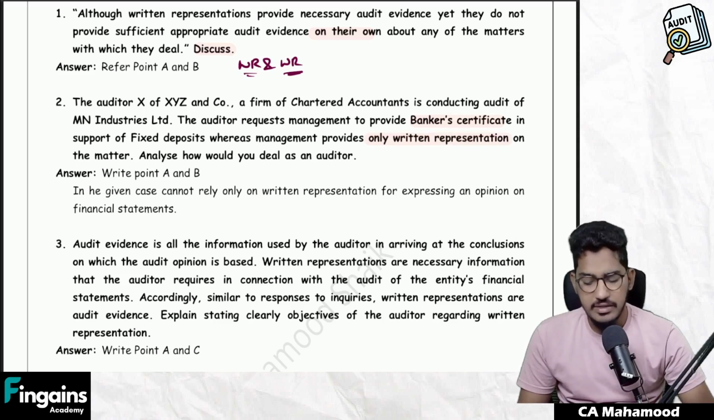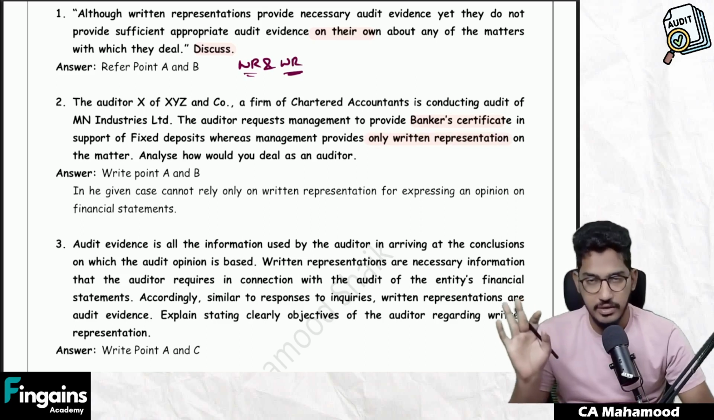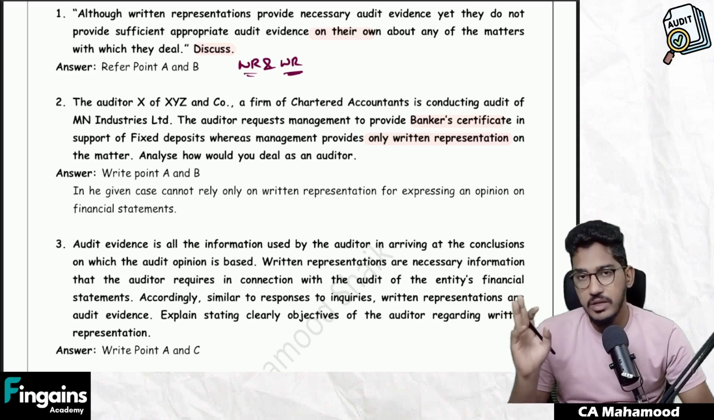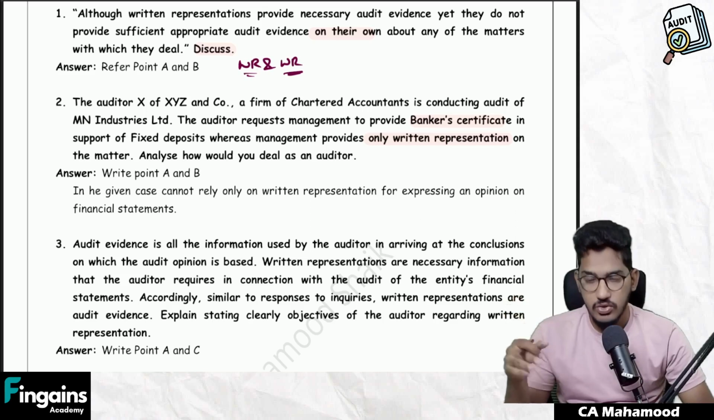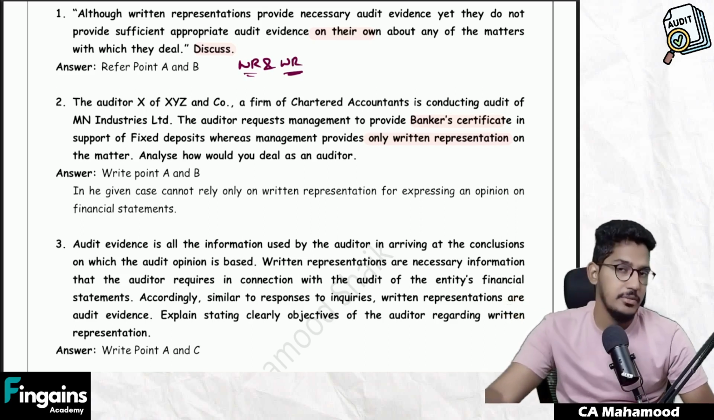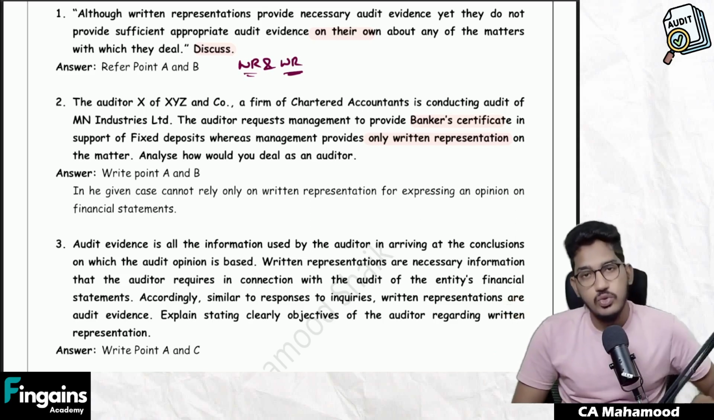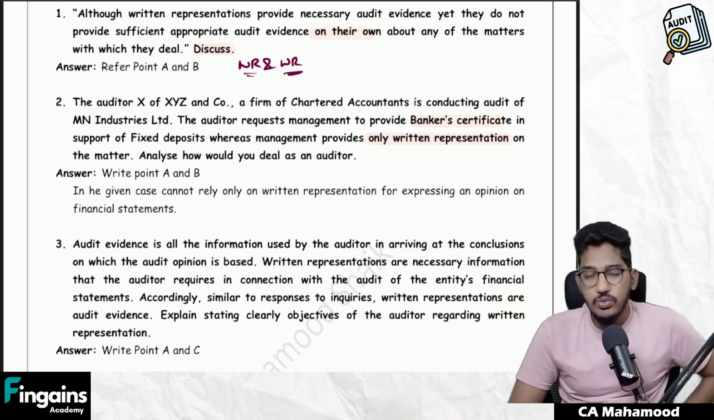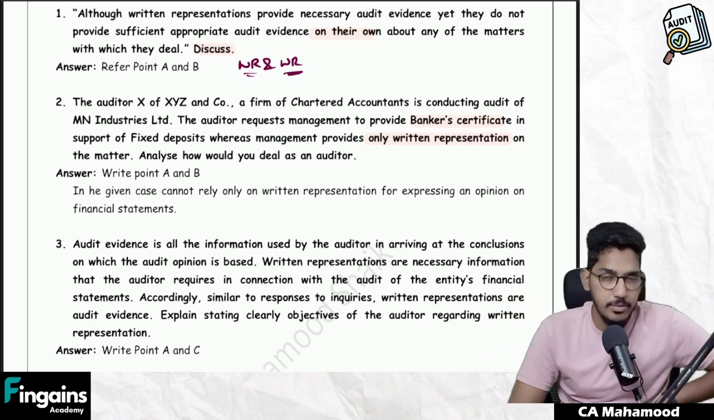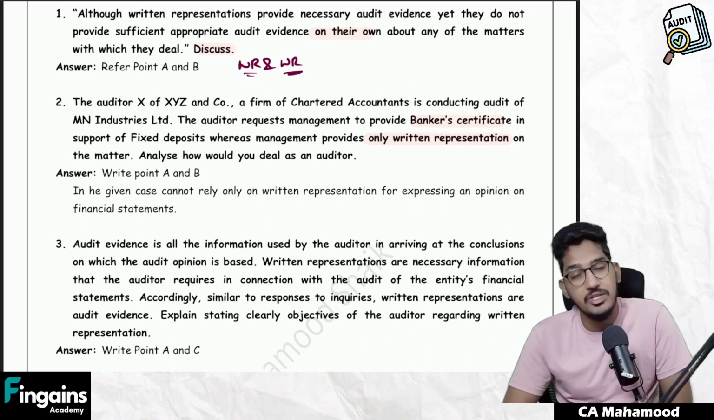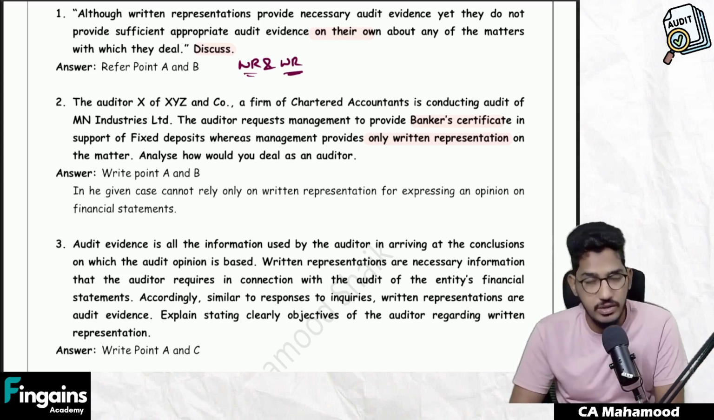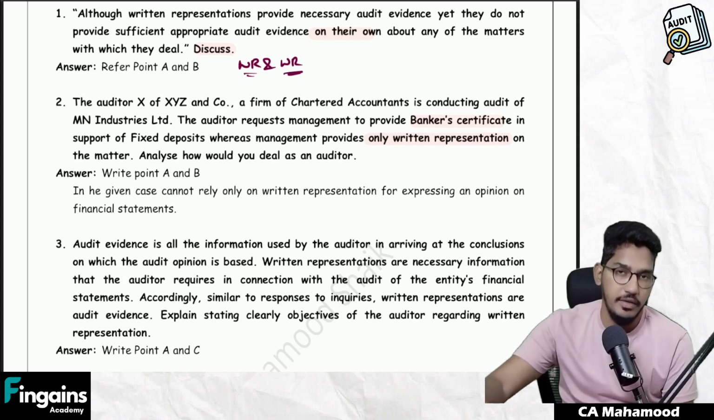See, you are verifying certain item of financial statement. For that, you asked for banker's certificate. But what the management is doing is, they are giving written representation and telling us this is all they will give. So what they are indirectly asking you is, when the management gave you only written representation, can you use only that as audit evidence to derive the opinion? No. Why? Because as we have seen, written representation alone cannot provide you with the required audit evidence.